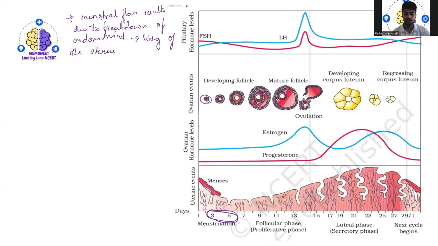Okay. The lack of menstruation could be an indication of pregnancy. If a woman is pregnant, the stop of the menstrual cycle could be the indication.